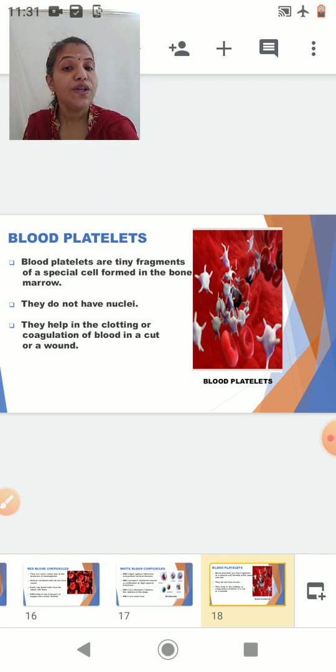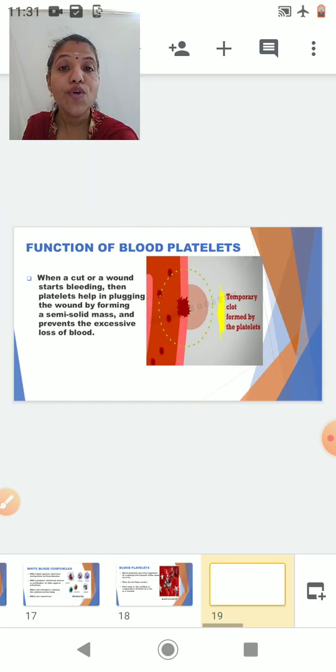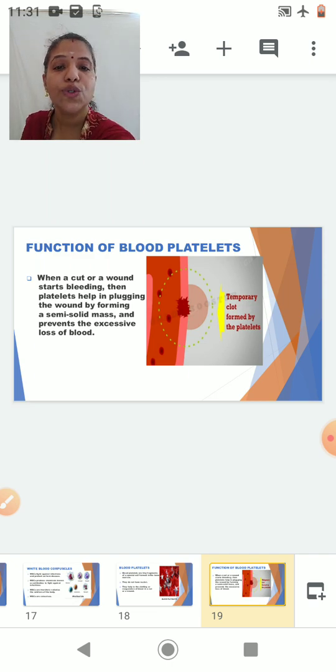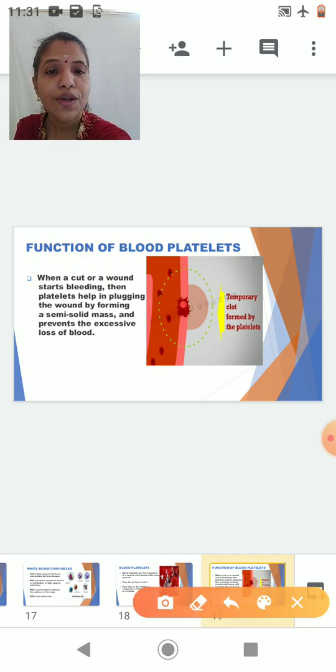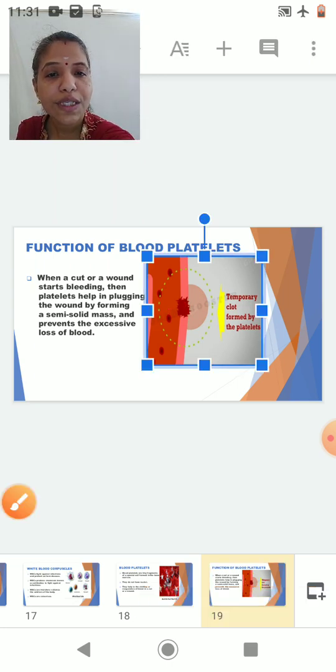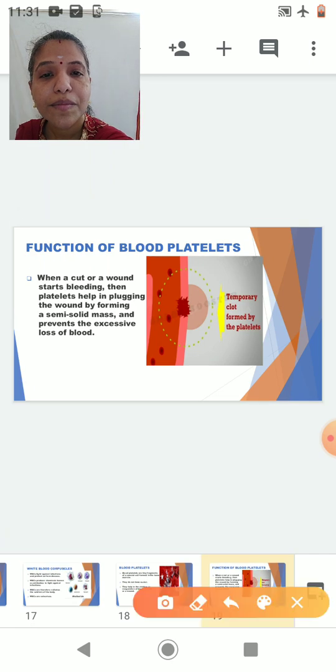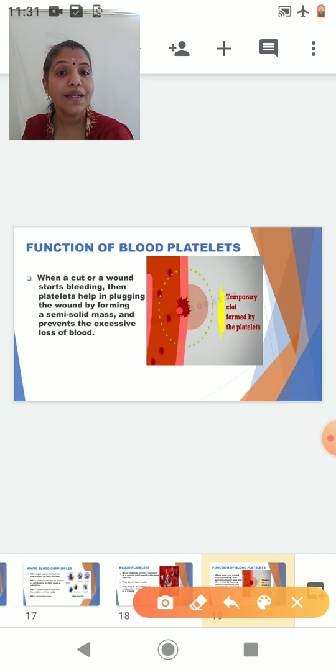Now what is the function of a blood platelet? The blood platelets help in the clotting or coagulation of blood in a cut or a wound. So in the next slide we will see the wound covered by a blood clot. Students, here this is a wound, and the wound is being covered by a semi-solid mass, and this semi-solid mass is nothing but a blood clot.